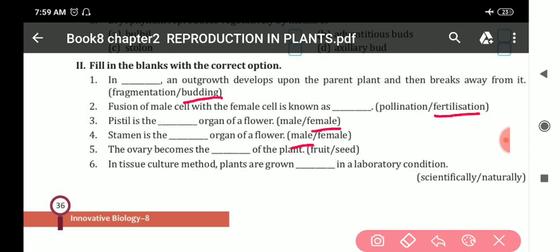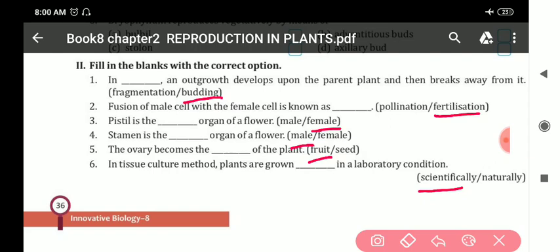Next, the ovary becomes the fruit of the plant. Sixth, in the tissue culture method, plants are grown scientifically in laboratory conditions. So in the fill in the blanks, just you see, first answer is budding, second answer is fertilization, third answer is female, fourth is male, fifth answer is fruit, sixth answer is scientifically.